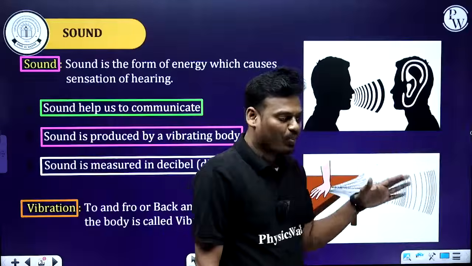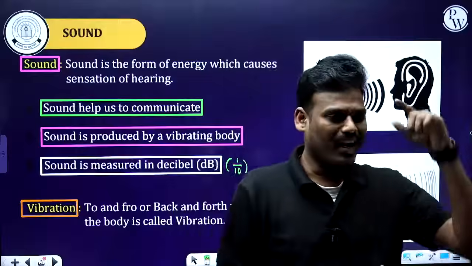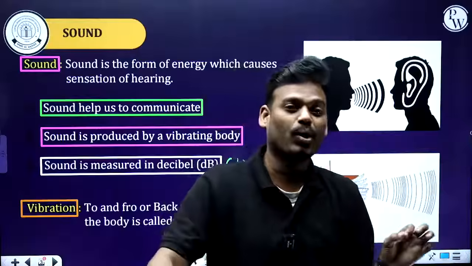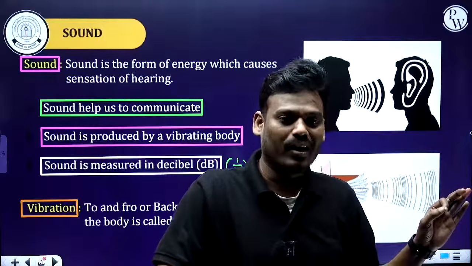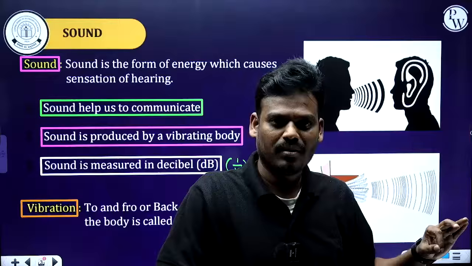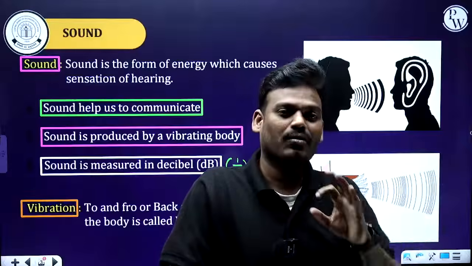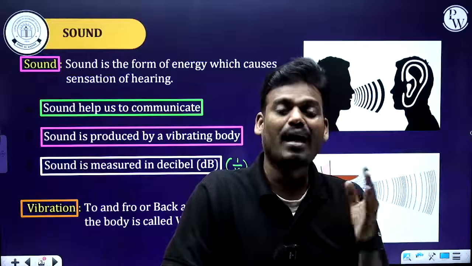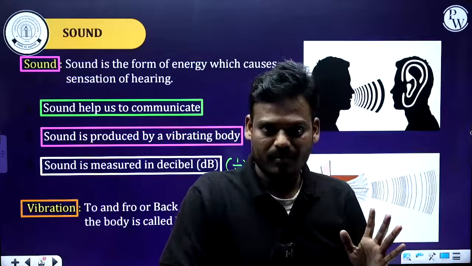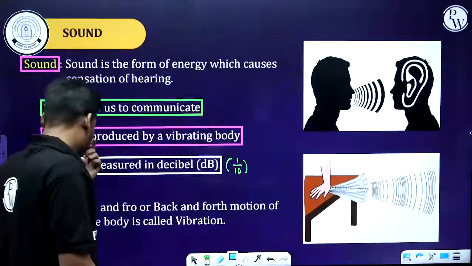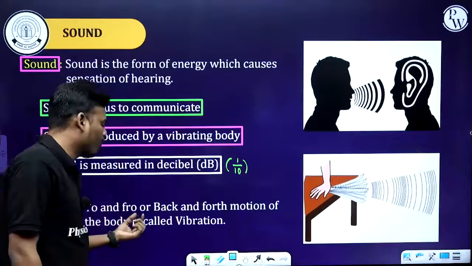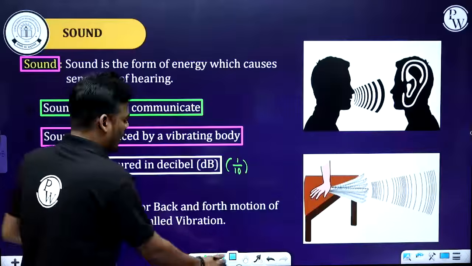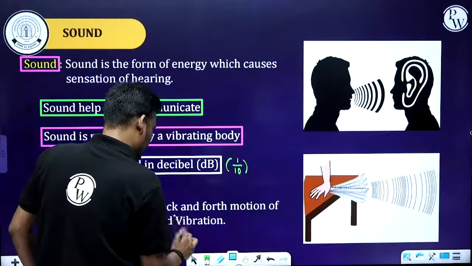One more example, consider a rubber. When I pluck it, it starts vibrating up and down. That up and down motion we call a to and fro motion, or back and forth motion. We call it a vibration of the particle or vibration of the body. Got it? So here you can note down: to and fro or back and forth motion of the body is called vibration. Simple definition.